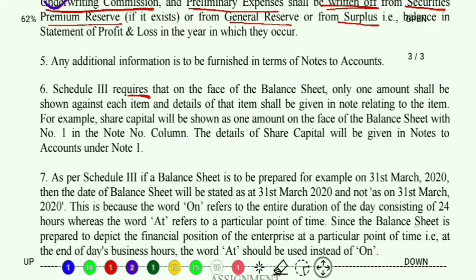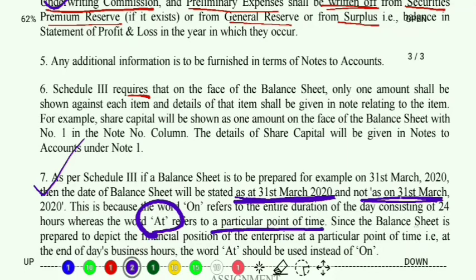And the last information, that is information number 7, says, as per Schedule 3, if a balance sheet is to be prepared, for example on 31st March 2020, then the date will be stated as, very important, as at 31st March and not as on. Okay, in Schedule 3 we use the word at. Okay, because at refers to a particular point of time. We do not use the word on, because on refers to the entire duration.